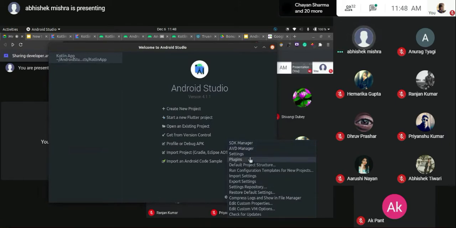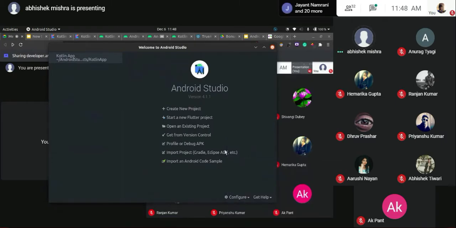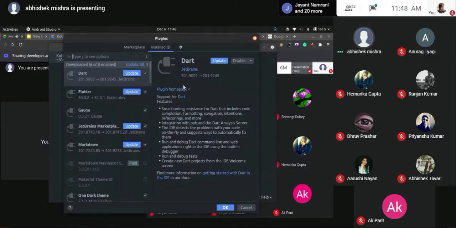We have to navigate to settings once again. And these are the basic settings. So before going on to the virtual device, I'll tell you what plugins are. Android Studio is basically created to support Java and other things as well. Now here you can see I also record in Flutter, so I have these plugins installed for me.